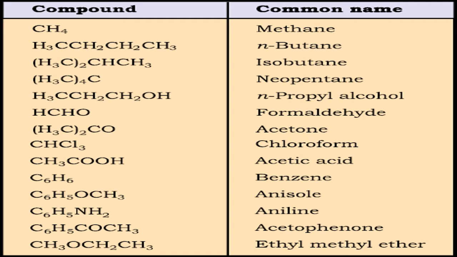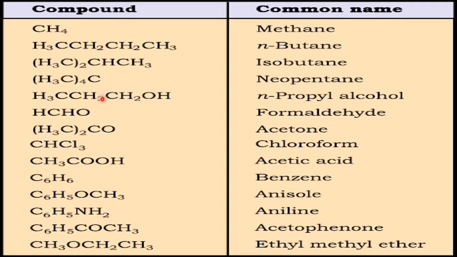These are called common names or trivial names. Before you go for the IUPAC name, for some compounds the common name is very popular. So we first understand common names, trivial names, which are very popular till today. IUPAC has given permission to use them in textbooks or anywhere in chemistry, whenever you are writing. First is methane, very popular, the simplest organic compound. This is normal butane. This is isobutane, an isomer of butane. Out of four carbons, three are in the chain, one is branched.